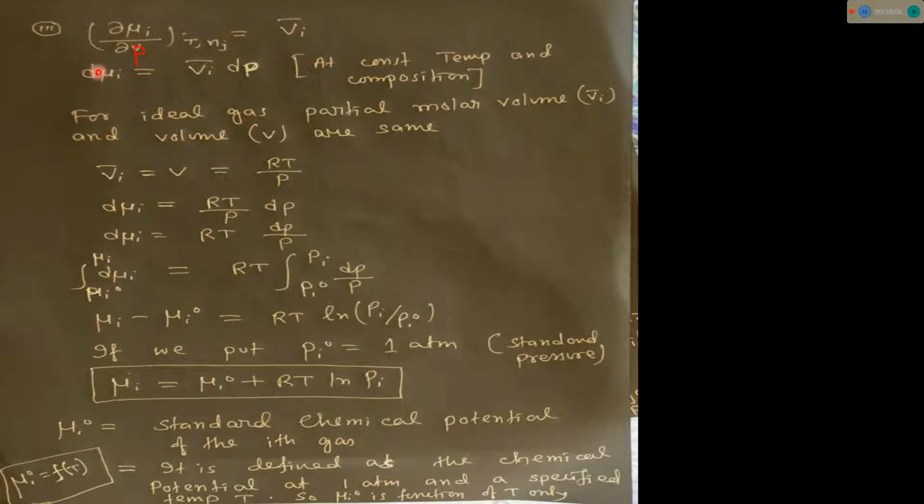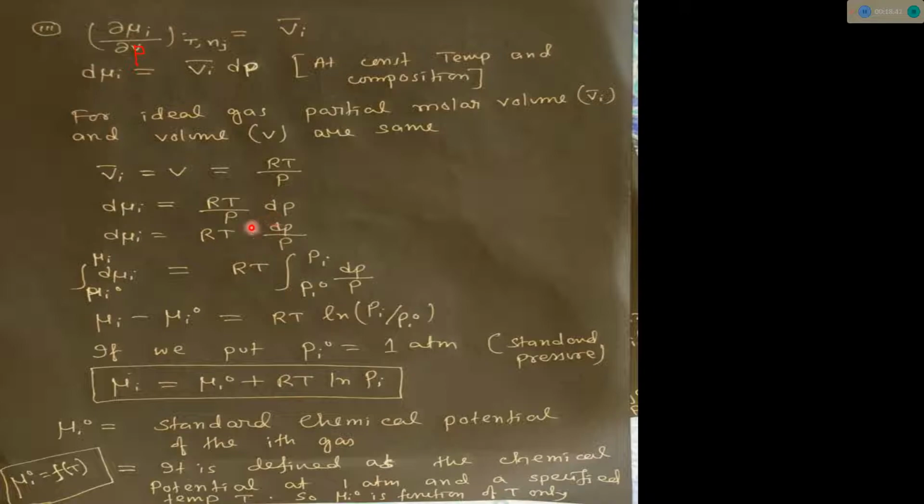So dμi we can write as Vi bar dP at constant temperature and composition. For an ideal gas, the partial molar volume Vi bar and the volume are the same. So we can write Vi bar equal to V, and from the ideal gas equation PV equal to RT, for 1 mole we can write V equal to RT by P. Now we will put this RT by P in place of V. So dμi equal to RT by P, we just put the RT by P in place of Vi bar dP.